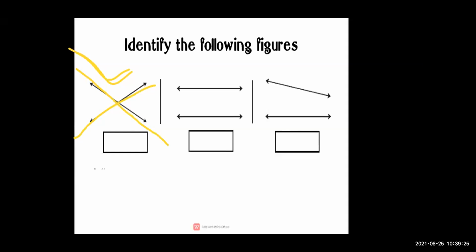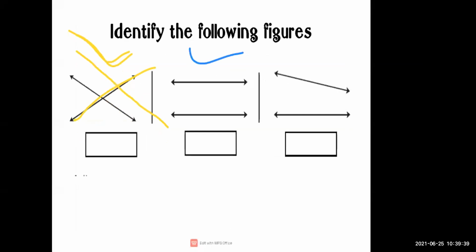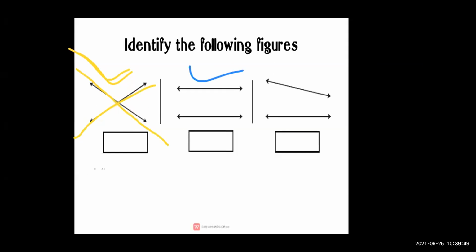Very good. Okay, now I want the second answer from your side. Identify this figure. Very good. This is our parallel line. Very nice. Now the next, third figure. Identify the third figure. Very good. This is also our parallel line. No, Janvi, it is not intersecting line.